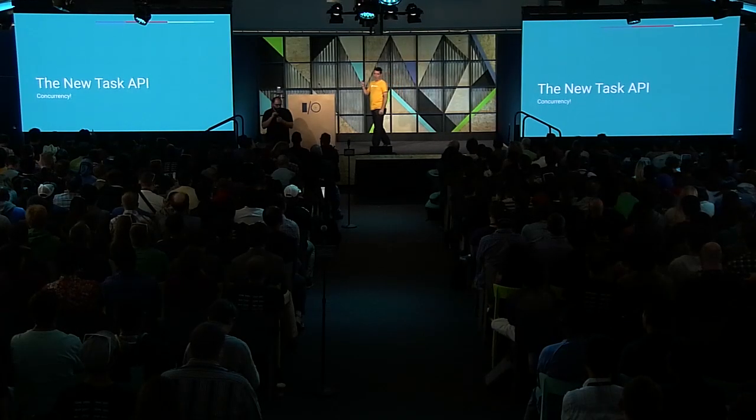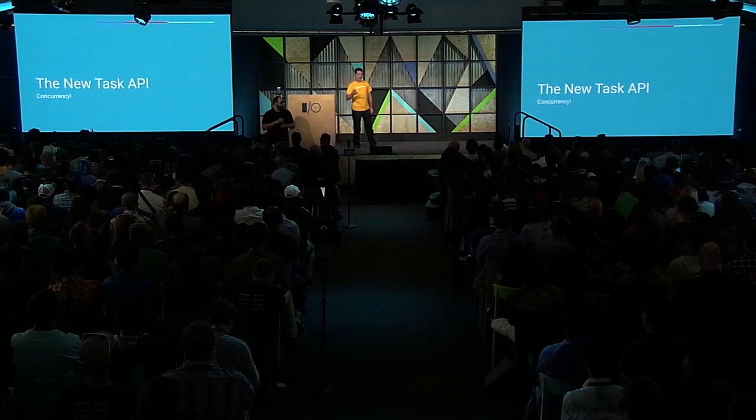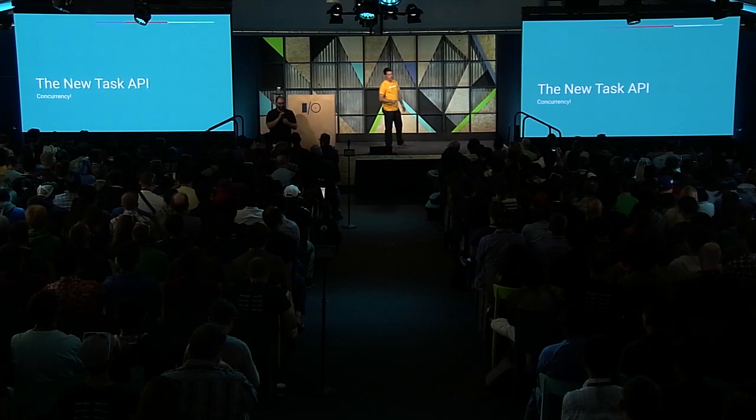So if you're developing with Firebase, you'll likely come across this new task API. This is how Play Services is doing concurrency within your app. This is the API that pretty much all products will be using going forward. It was created just for Firebase APIs. However, this could be applied to any sort of Play Services API in the future. Now, for Firebase specifically, if you're using remote config, authentication, or file storage, you will run across this task API. So it's an important thing to know.